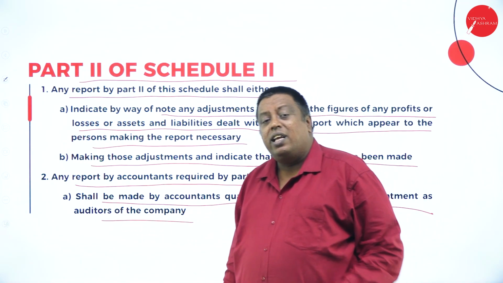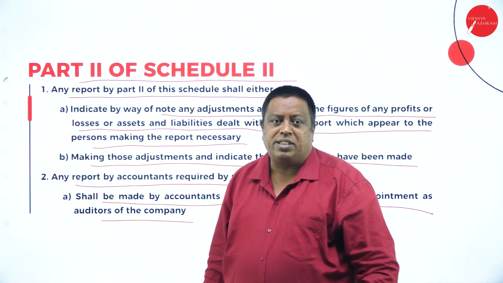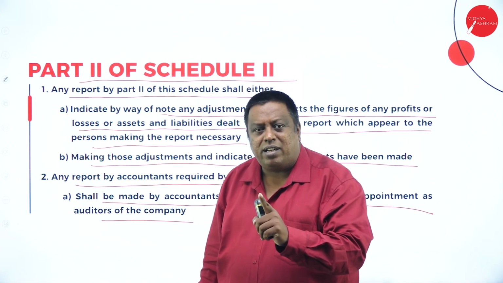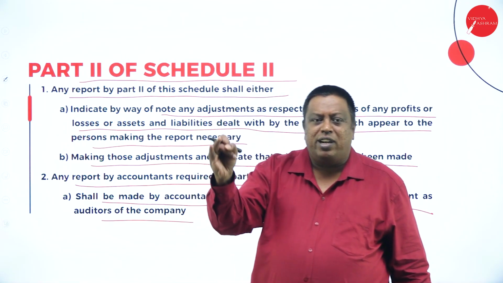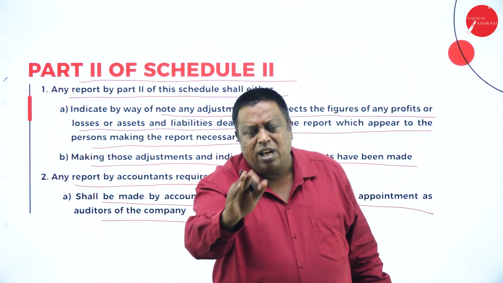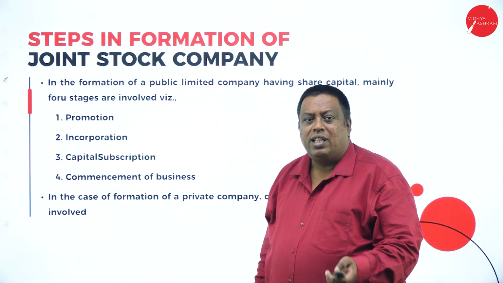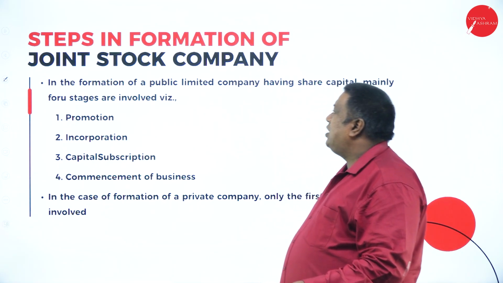They are saying that the prospectus should clearly mention the audited report of the financial statements. The statements are nothing but the trading account, profit and loss account, balance sheet, as well as the cash flow statement. All four statements should be provided to the public before they think about the investment here.